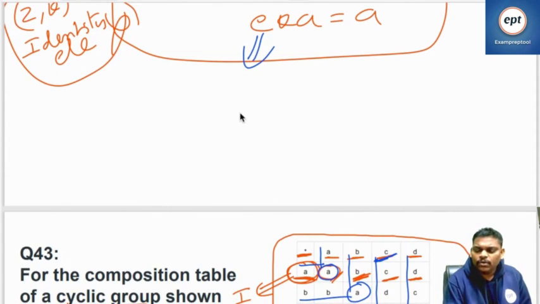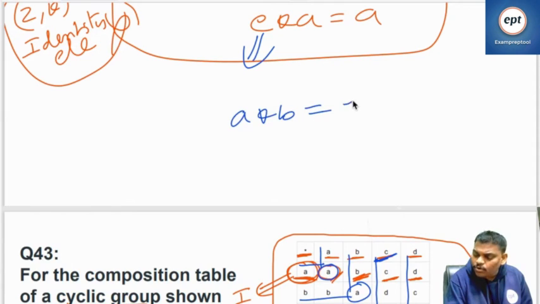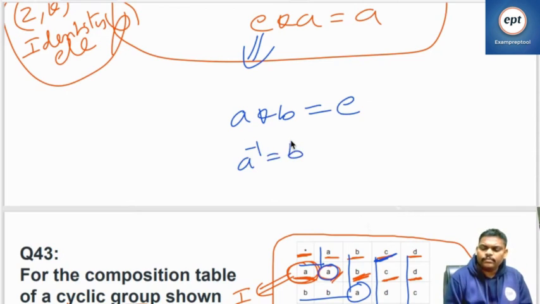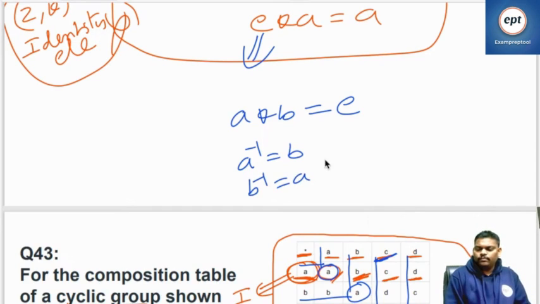Let us assume two people, A star B is equal to E. That means A inverse is B, or B inverse is A. Careful. A star B is equal to E, then A inverse is B or B inverse is A.